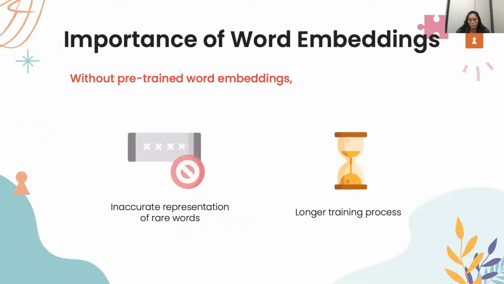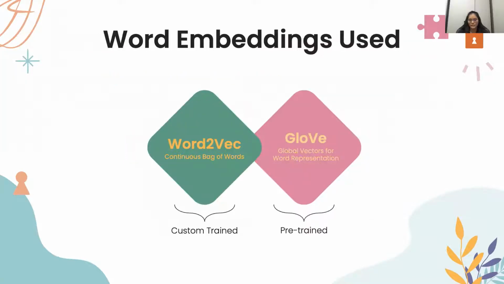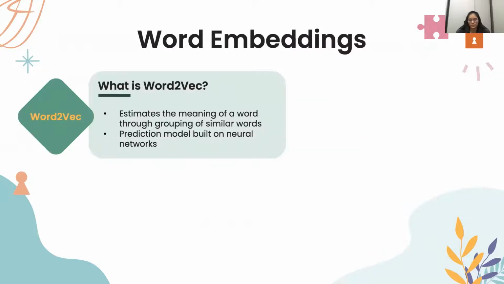Therefore, we have chosen to pre-train word embeddings which can capture the semantic and syntactic information of words. Word embeddings represent textual data in the form of a dense vector. Specifically, we will be using custom-trained Word2Vec embeddings trained on our data and pre-trained GloVe embeddings. Word2Vec embeddings can be used to provide a dense vector representation of words and capture information about their meaning. Its effectiveness stems from grouping together vectors of similar words, and it is a prediction-based model built on neural networks.